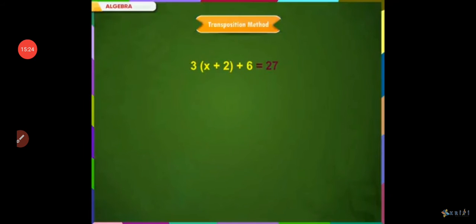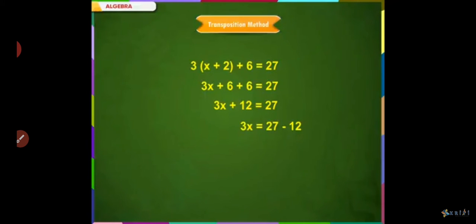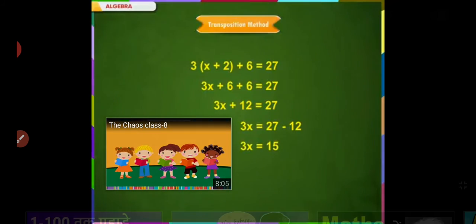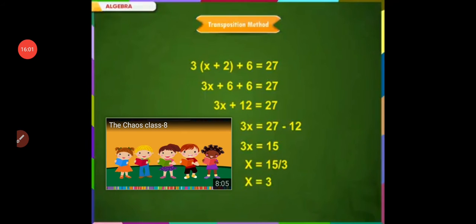Solve the following equation. 3(x plus 2) plus 6 is equal to 27. First, we will open the bracket. So, 3x plus 6 plus 6 is equal to 27. 3x plus 12 is equal to 27. Now, keep the variable term on the left side and take the constants on the other side. Therefore, 3x is equal to 27 minus 12. 3x is equal to 15, so x is equal to 5.